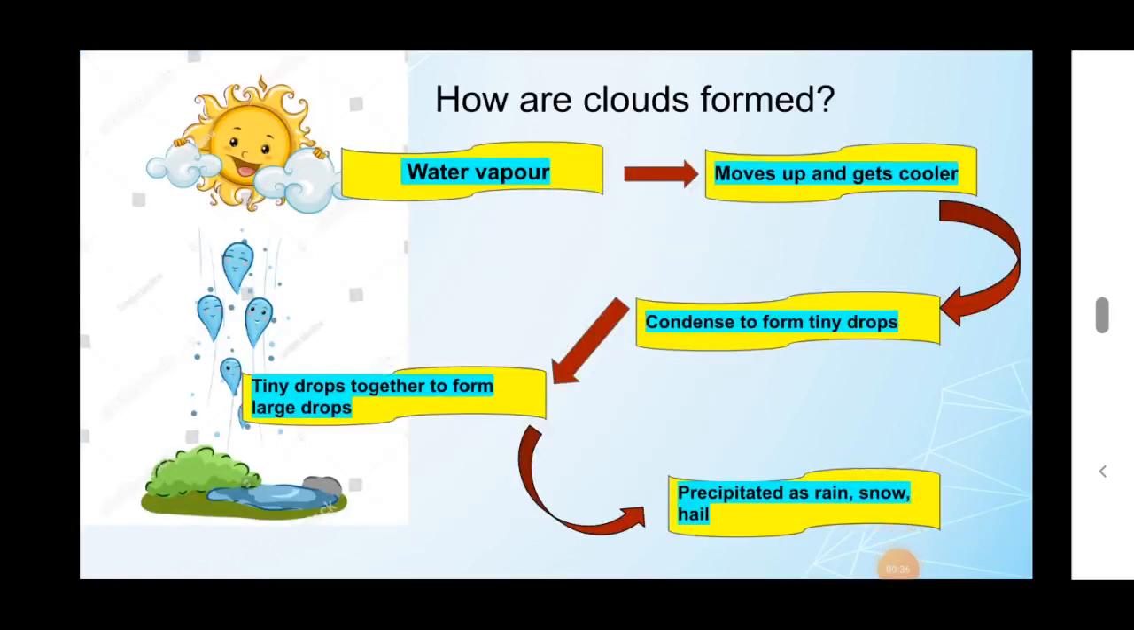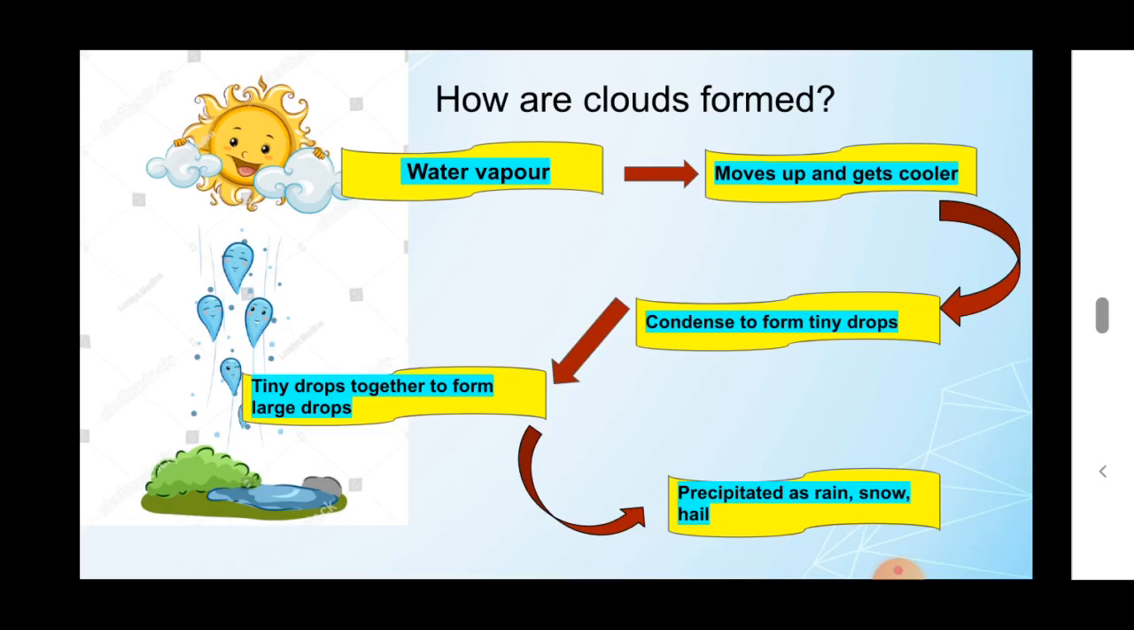Dear children, you know very well how clouds are formed. In the previous class, we discussed how clouds are formed, isn't it? So the first step for cloud formation is what? Water enters into the air through the process of evaporation and transpiration. By this process, water is converted into water vapor, isn't it?